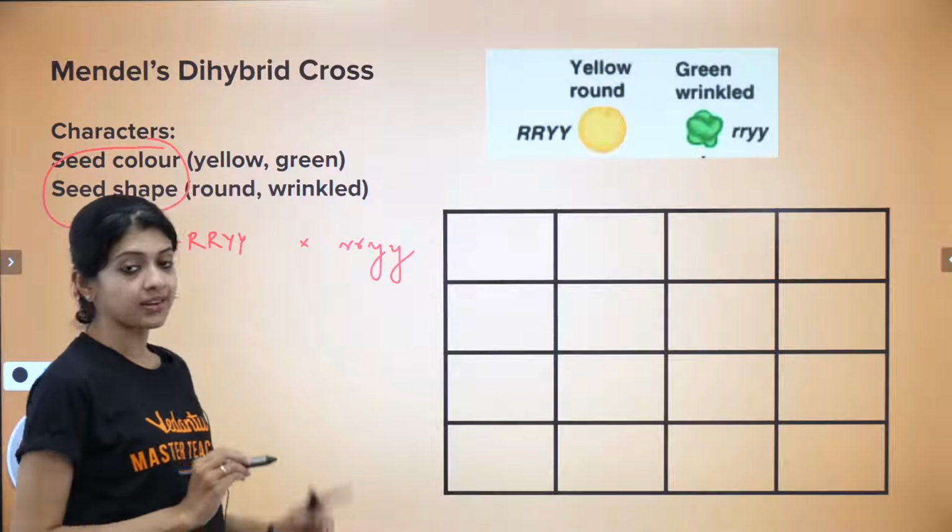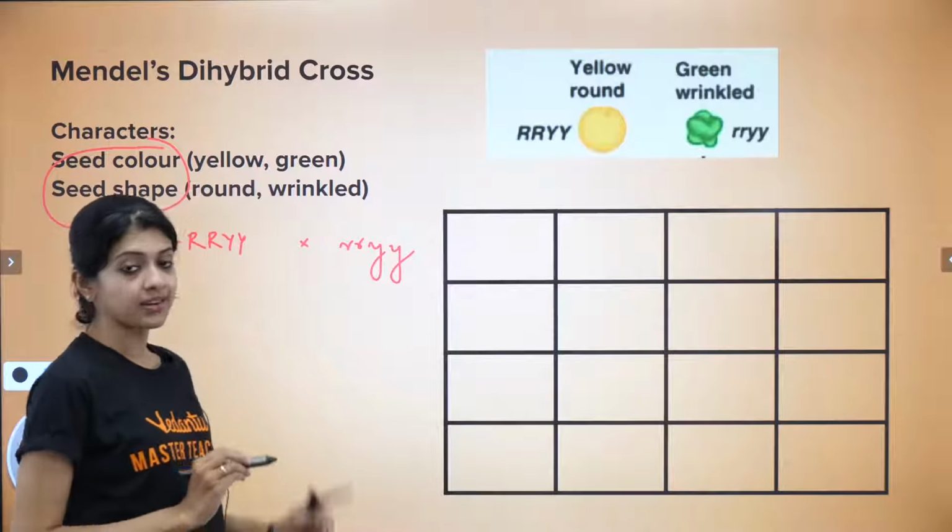And thus, the F1 generation would be a combination of these two, being heterozygous for both the genes. This would be capital R small r and capital Y small y, but phenotypically you see that all the F1 plants would be round and yellow. Phenotypically, it is similar to the dominant parent. Genotypically, it is completely heterozygous.